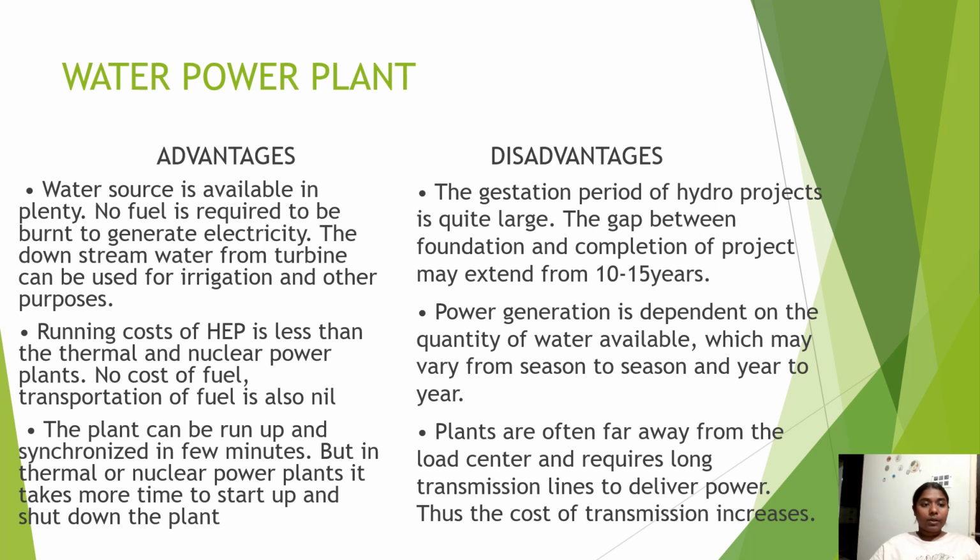Advantages of water power plant. Water source is available in plenty. No fuel is required to be burned to generate electricity. The downstream water from the turbine can be used for irrigation and other purposes. Running cost of HEP is less than the thermal and nuclear power plant. No cost of fuel, and transportation of fuel is also nil. The plant can be run up and synchronized in a few minutes, but in thermal or nuclear power plant, it takes more time to start up and shut down the plant.